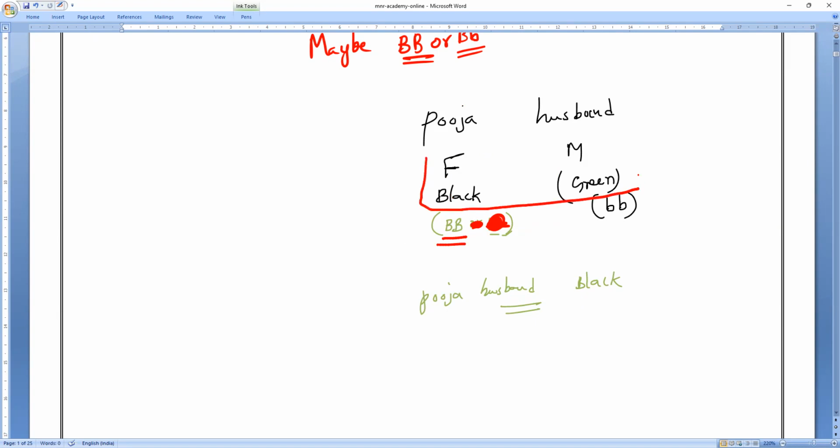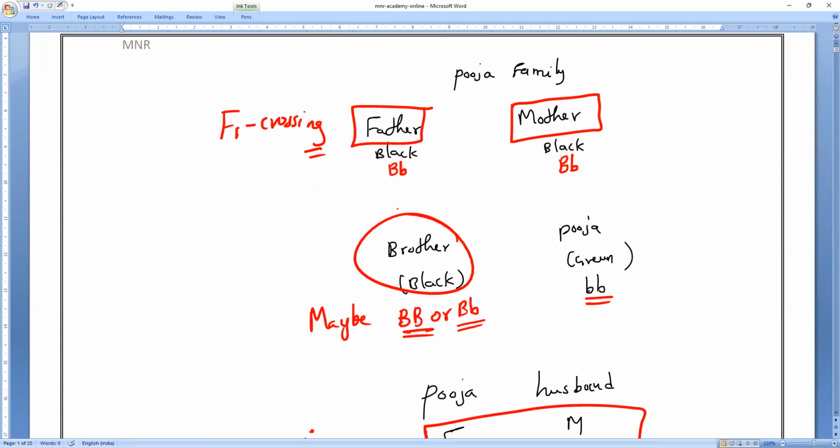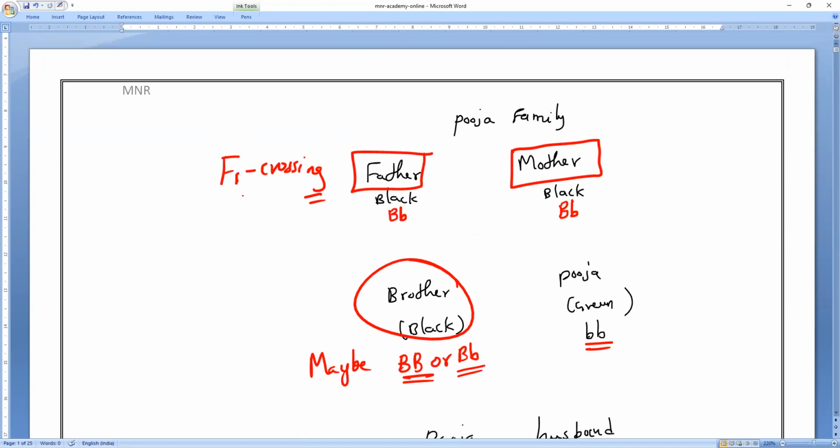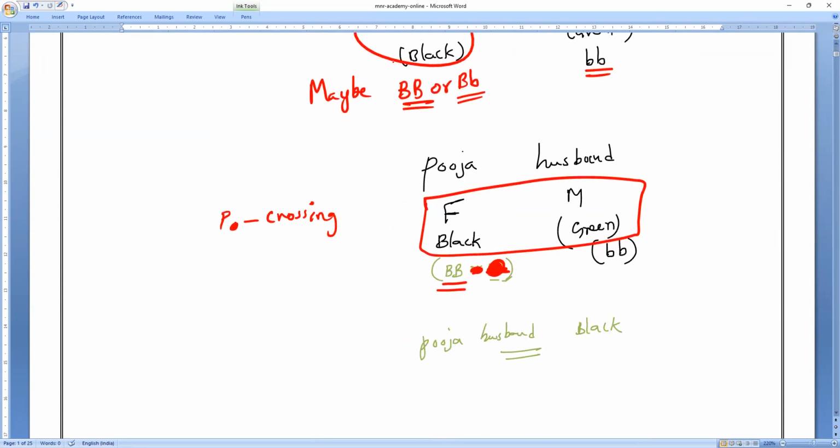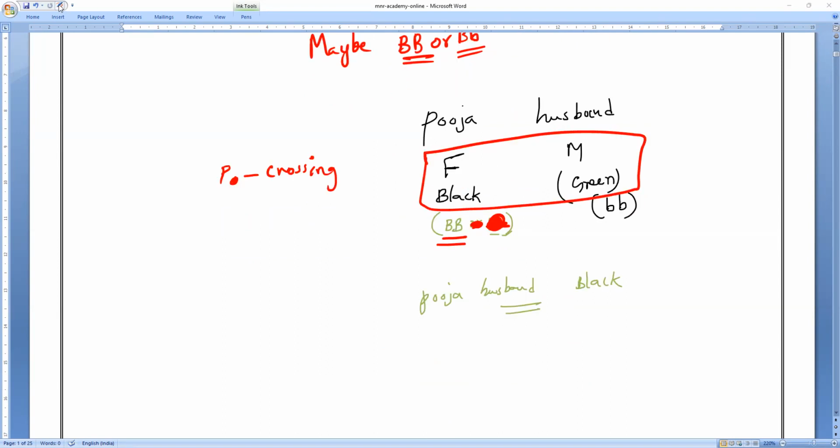Pooja's husband's father and mother, are they parental crossing or F1 crossing? They are parental crossing. But Pooja's mother and father are F1 crossing. Why am I not taking Pooja's husband's father as capital B, small b? Because if I take capital B, small b, there is a possibility of getting green also for Pooja's husband. Am I right or wrong?